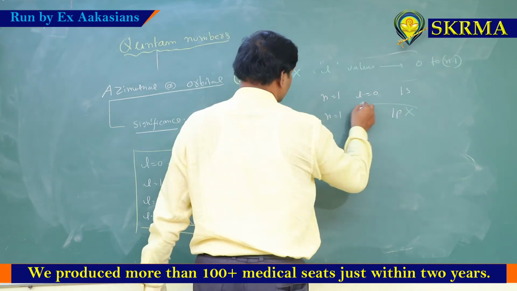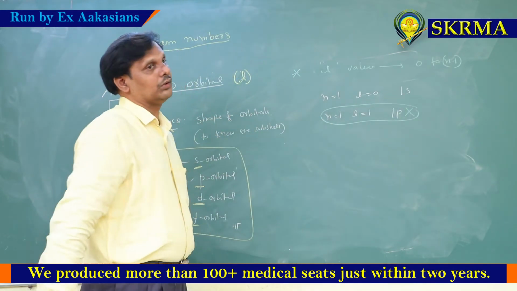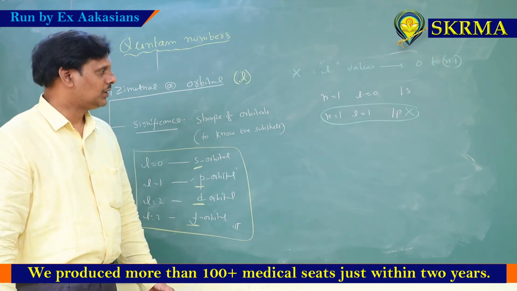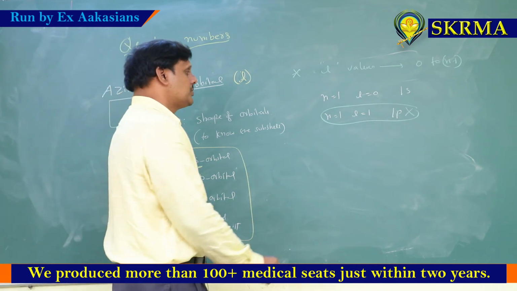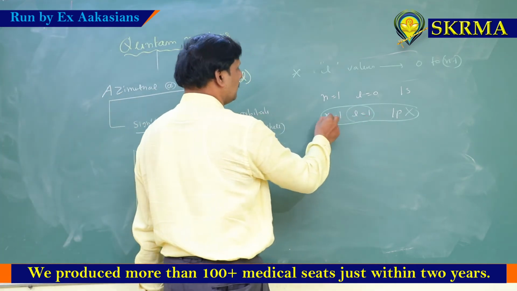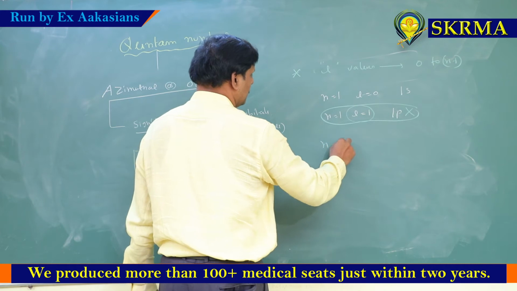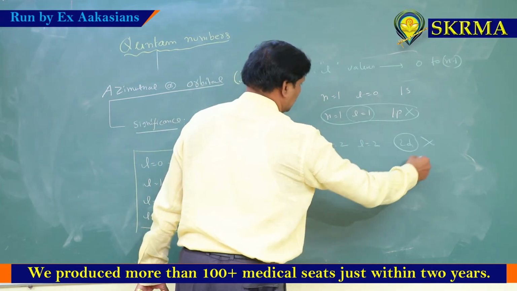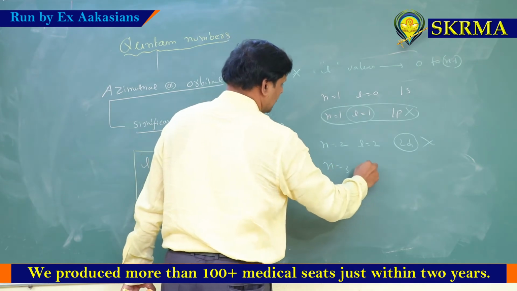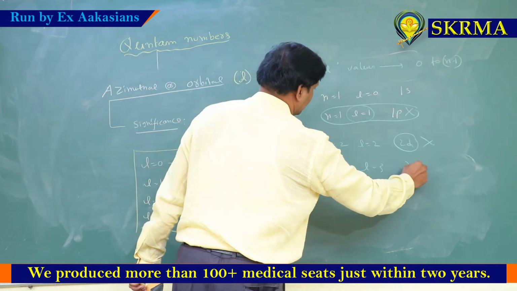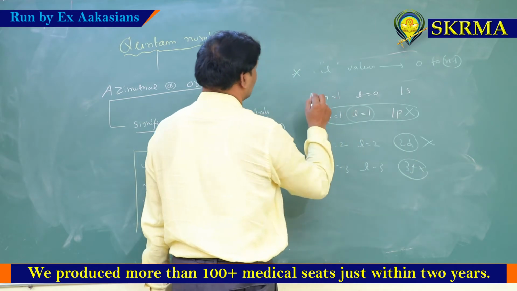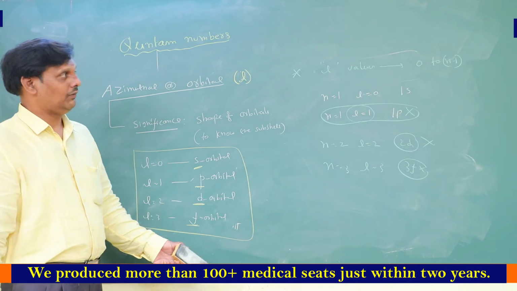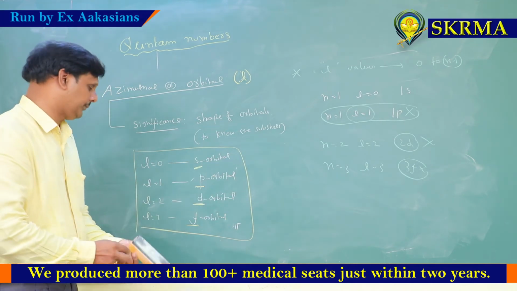Acha, sometimes the questions asked, which of the following set of quantum numbers is not permissible? Which of the following quantum numbers is not possible? So we can check it. L values are always less than n value. Similarly, if n is equal to 2, L is equal to 2, 2d orbital is not possible. Like n is equal to 3, L is equal to 3, and 3f orbital is not possible. So you remember the number of L values are 0 to n minus 1. That means L values are always less than n value only.